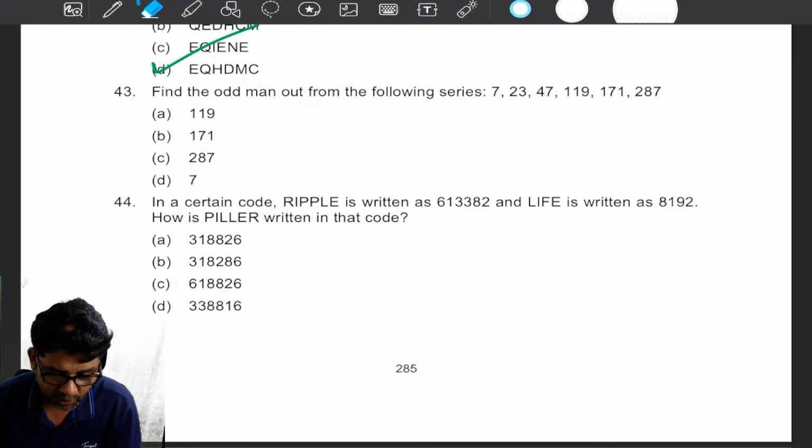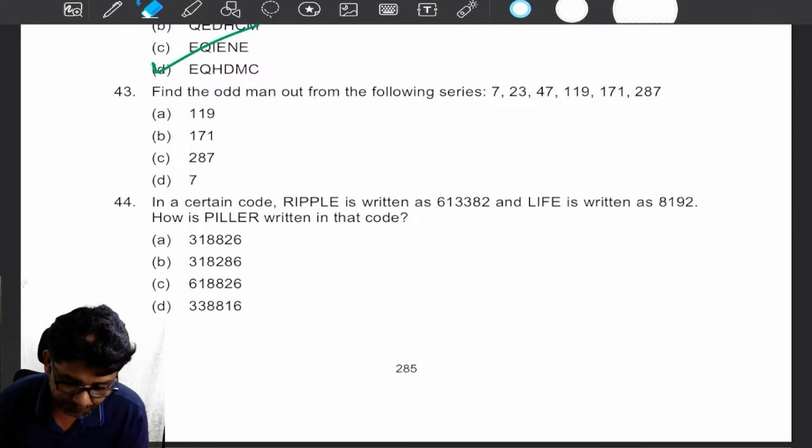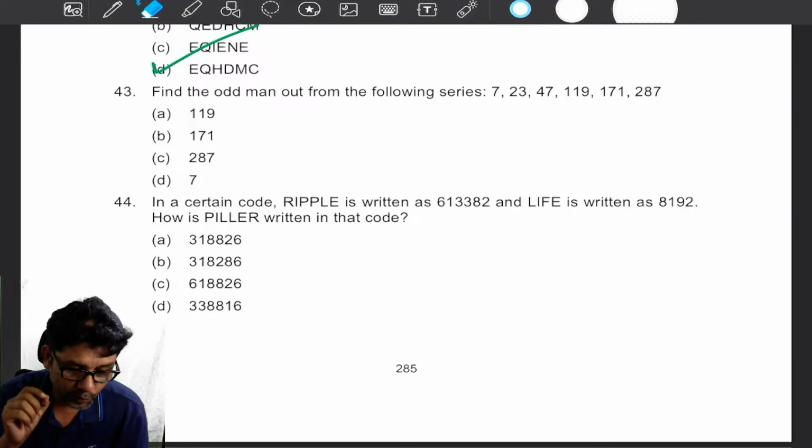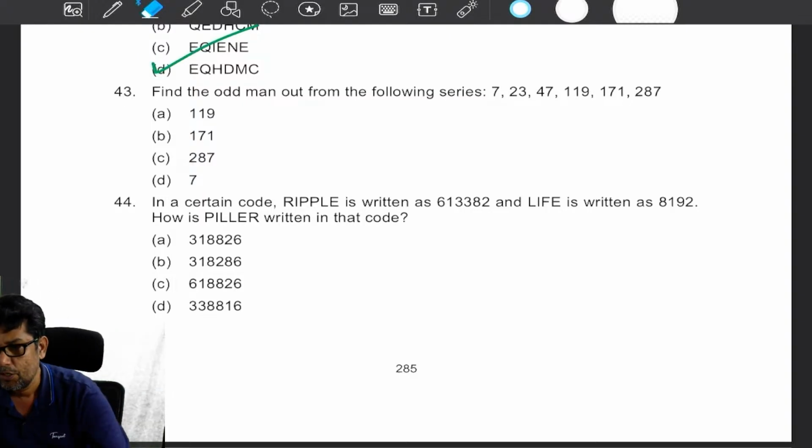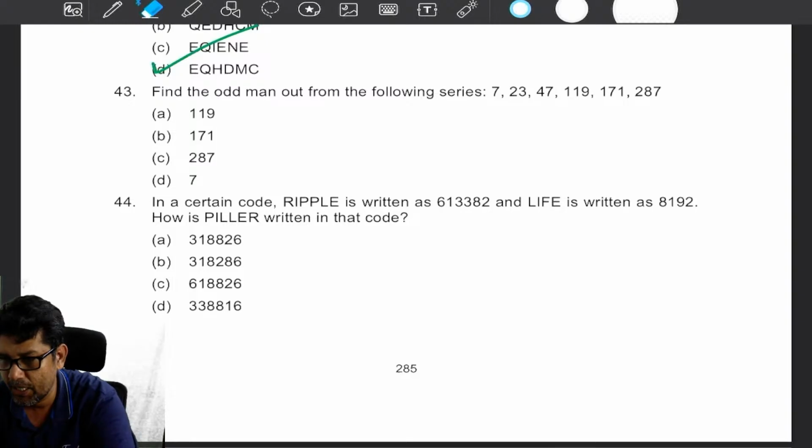Can you please help me on 43? Get the answer for 43, my dear. I'm giving you time. I told you, one of the most difficult parts.